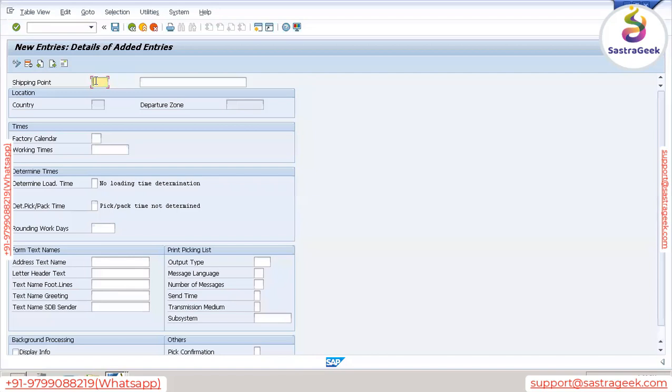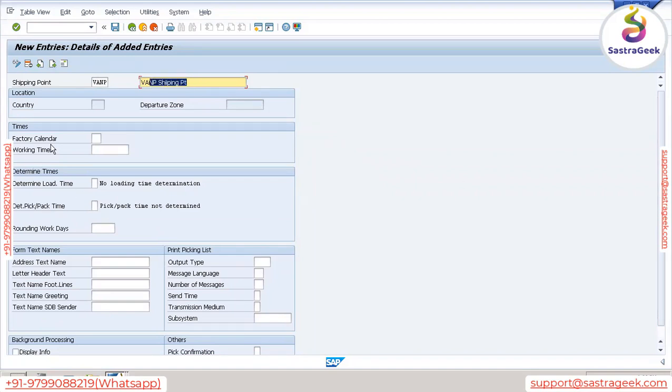Here, shipping point, let's give VANP name. Here description, VANP shipping point. Again, I'm repeating this code, this description, all this detail will be given by business.